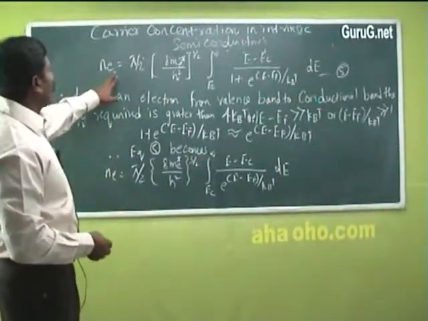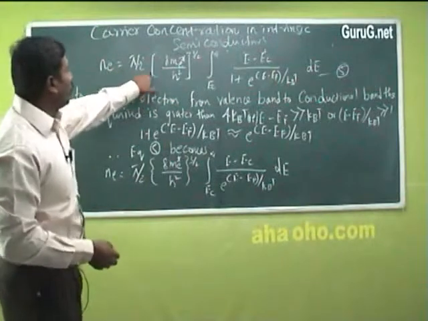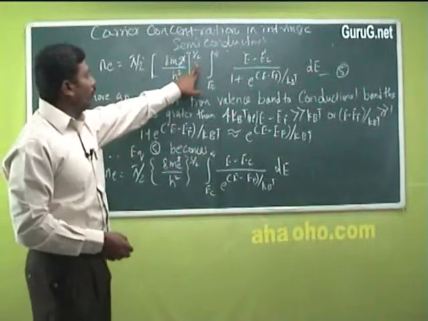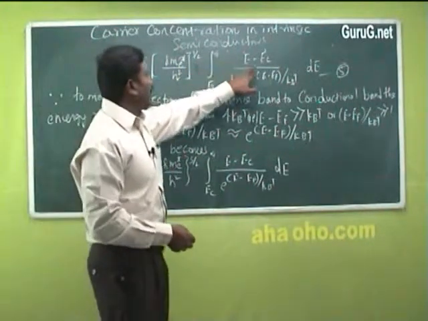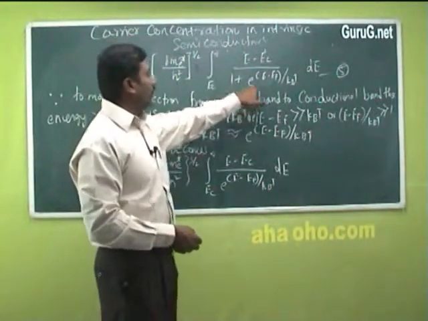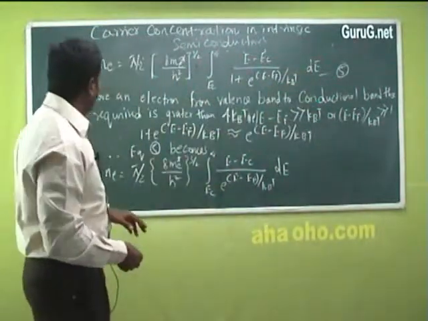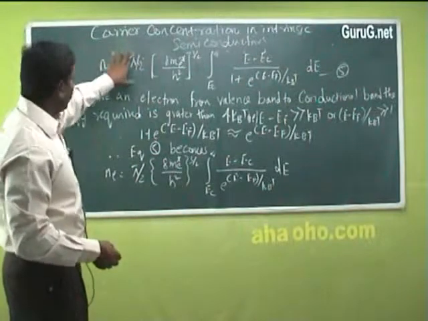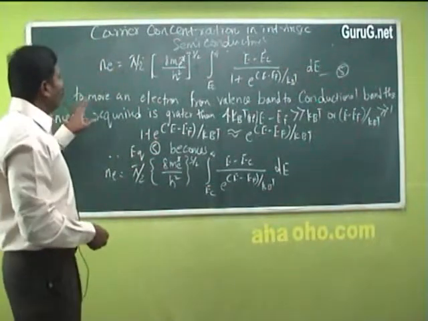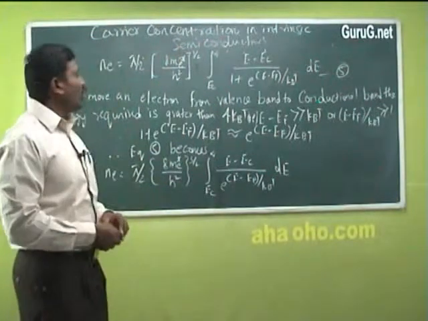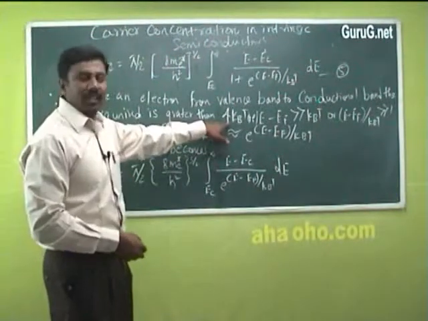The density of electrons n(E) is equal to π by 2 (8 m_e* divided by h squared) whole power 3 by 2 integral Ec to infinity (E minus Ec) divided by 1 plus e power (E minus EF) divided by kBT into dE. This is equation 5. To move an electron from the valence band to the conduction band, the energy required should be greater than 4 kBT.